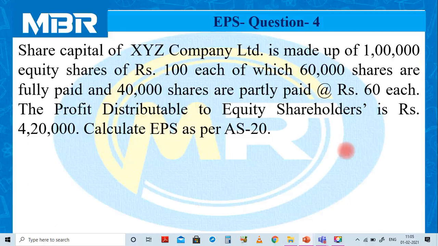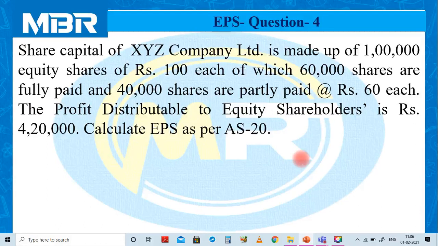Share capital of XYZ Company Limited is made up of 1 lakh equity shares of rupees 100 each, of which 60,000 shares are fully paid and 40,000 shares are partly paid at the rate of rupees 60 each. The profit distributable to equity shareholders is rupees 4,20,000. Calculate earning per share as per AS 20.